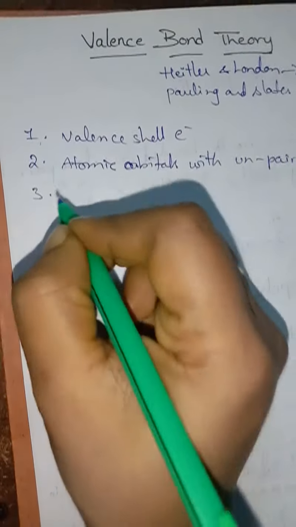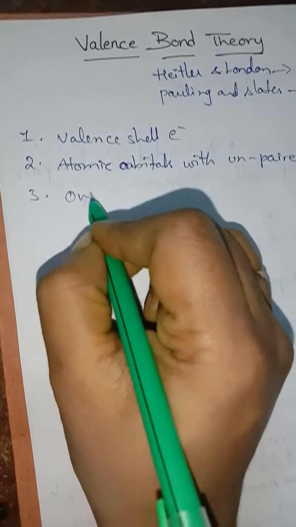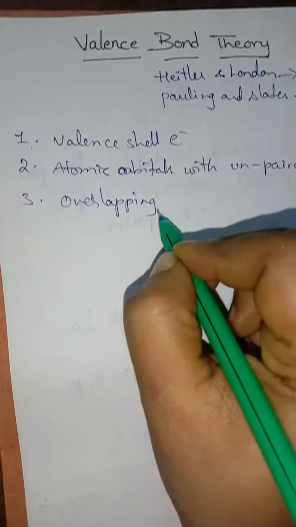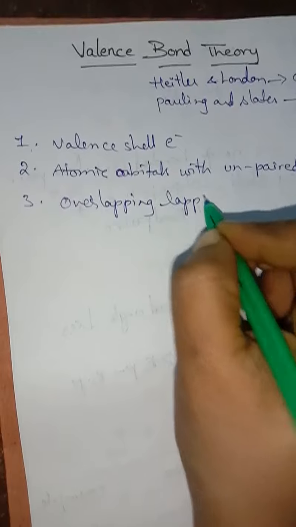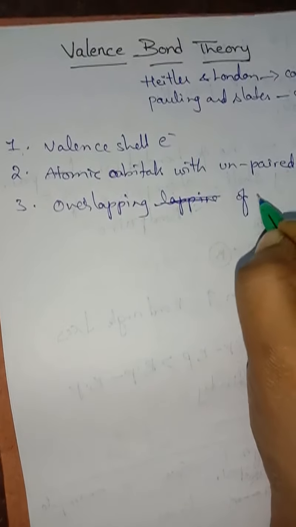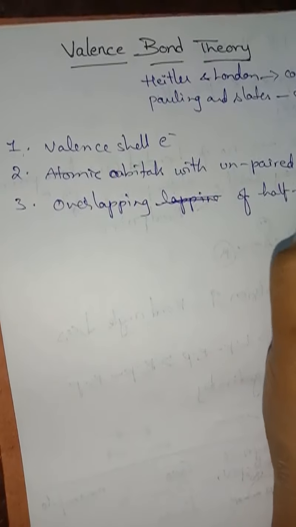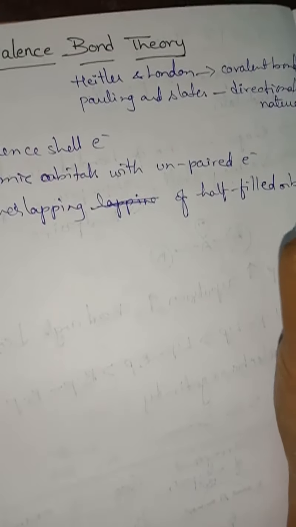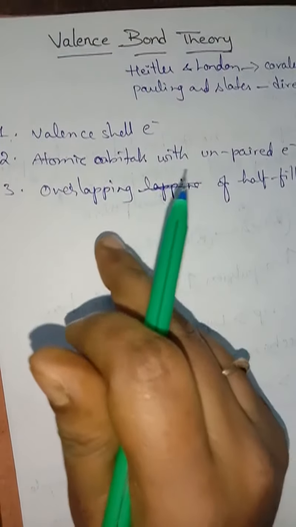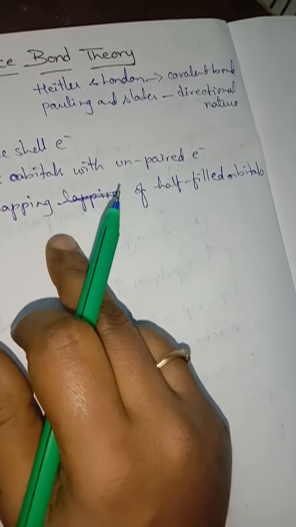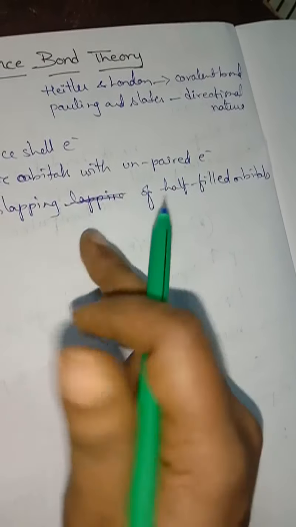What is the third condition it requires? Overlapping of half-filled orbitals. The covalent bond is formed by overlapping of atomic orbitals of the valence shell of the two atoms.